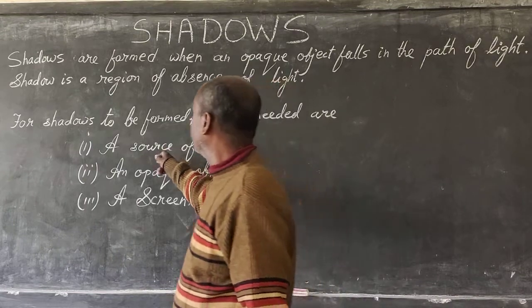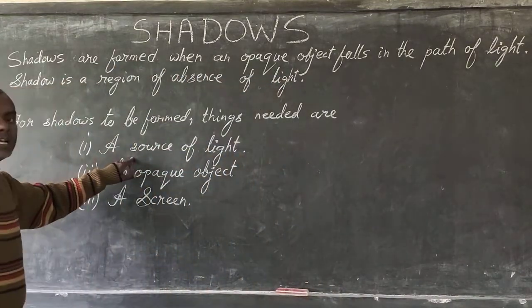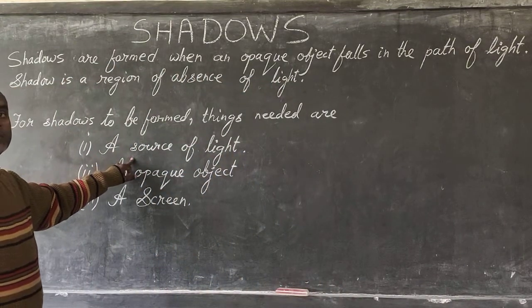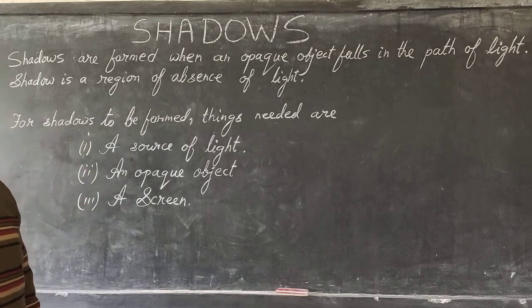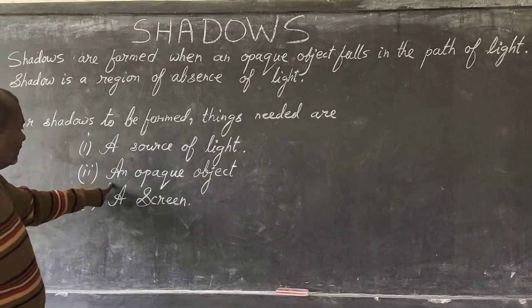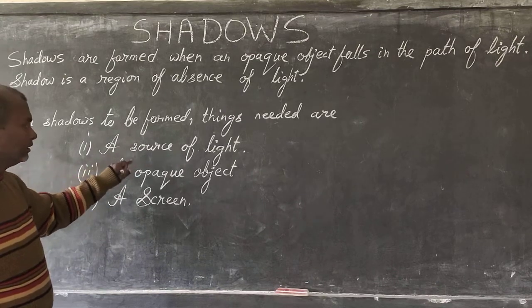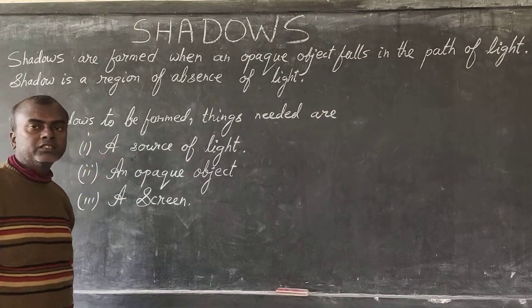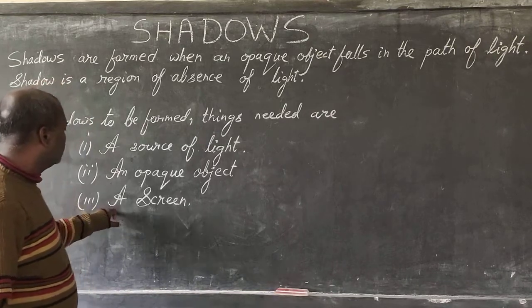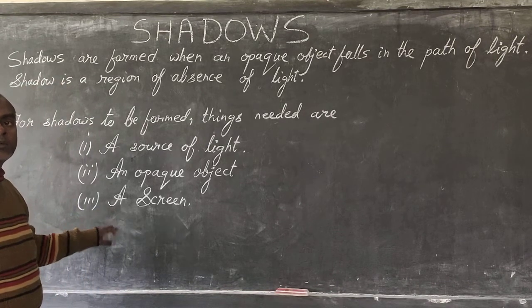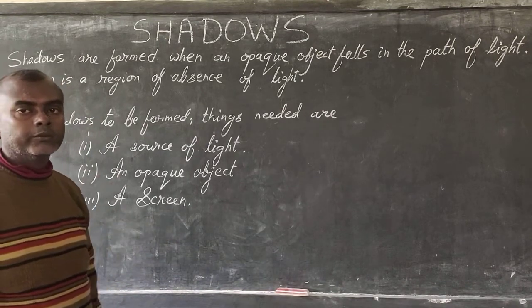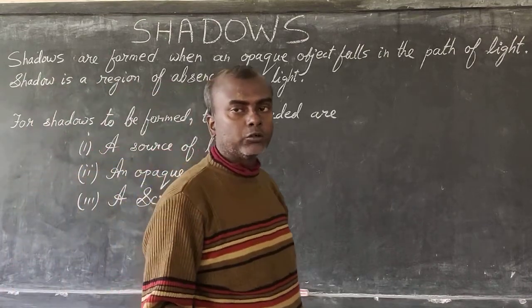What are the things? First one, there has to be light. Light has to come and fall on an opaque object. So the second thing is an opaque object. First thing is the source of light. Second thing is an object on which light falls. And the third thing is a screen on which the shadow is formed. If there is no screen, then you will not see any shadow.